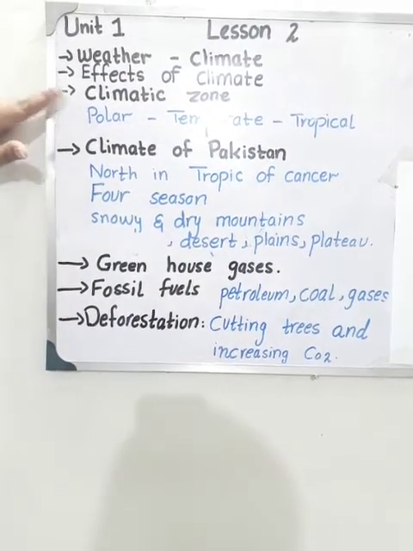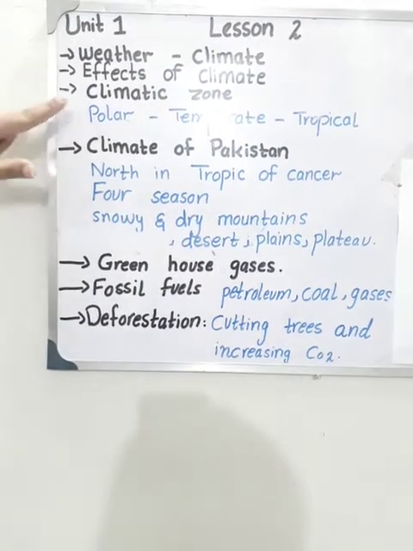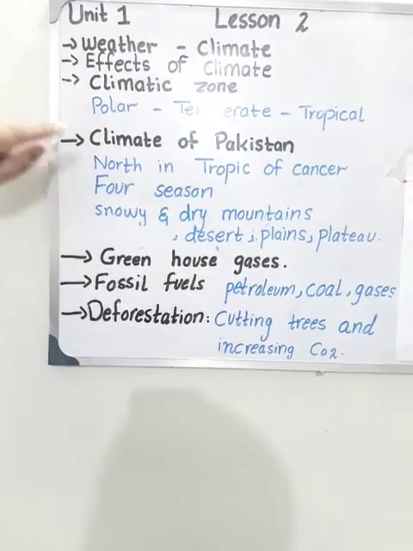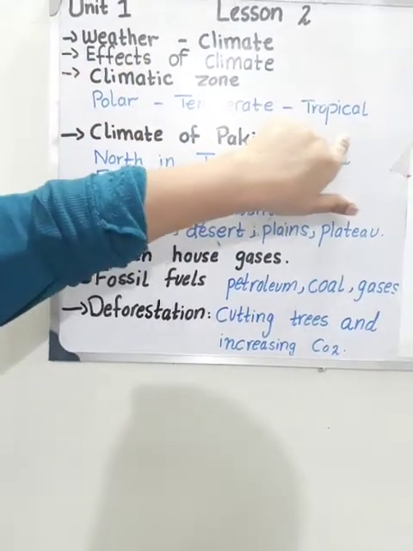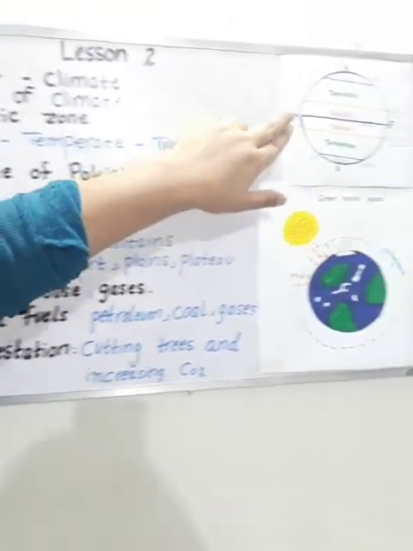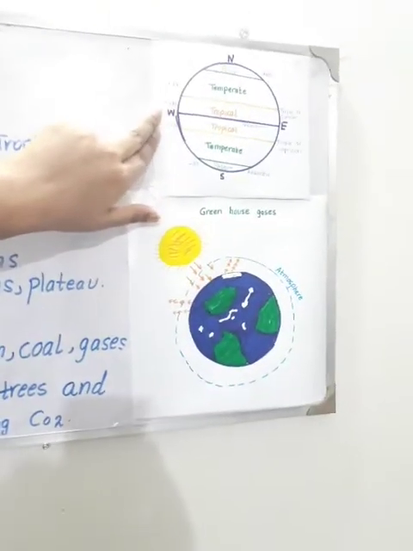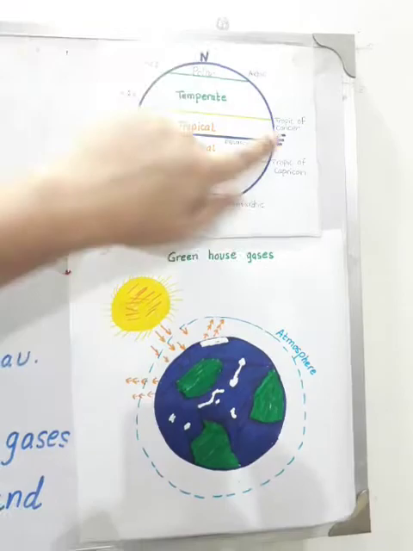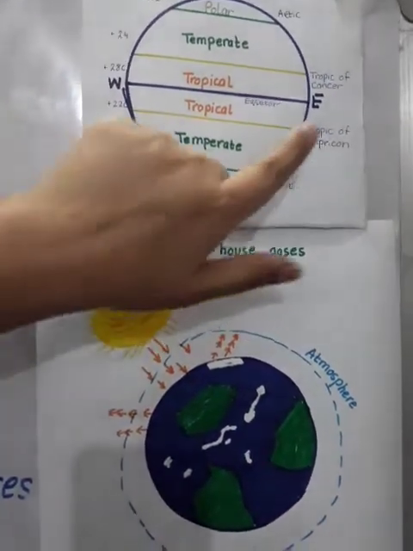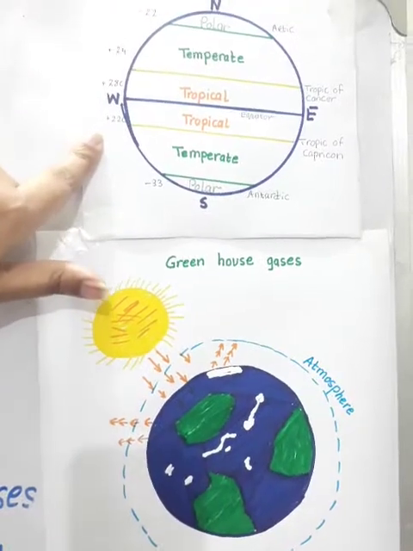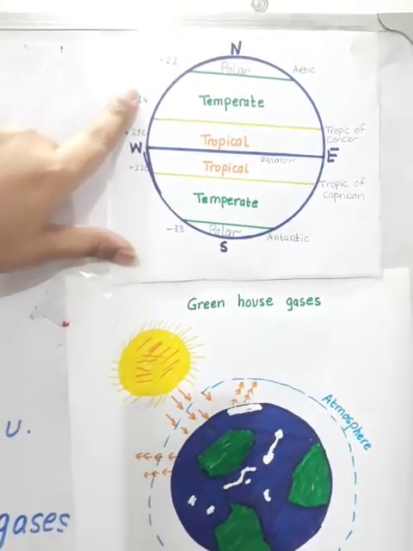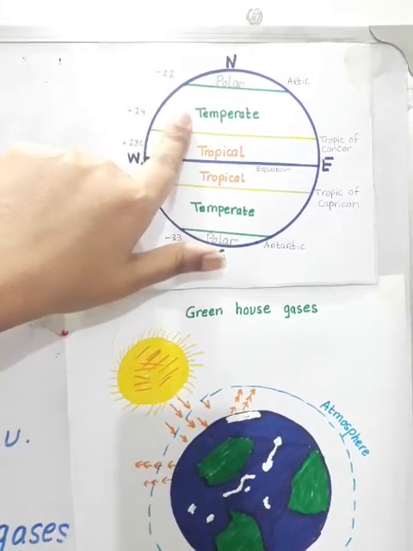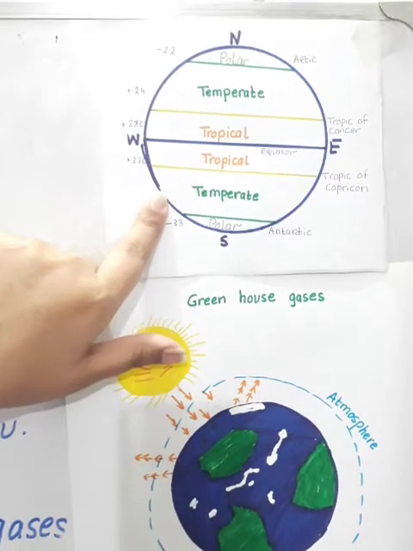Now come to the climatic zones. We divide our earth into three main regions: polar region, temperate region, tropical region. Look at picture number 1. Look at the board, kids. This is the earth. Four basic directions: north, south, east and west. Our earth is divided into two hemispheres. This is the northern hemisphere, and this is the southern hemisphere.